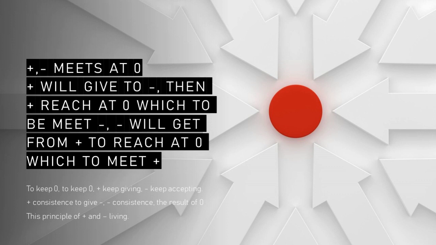Why? The man's giving makes the minus become zero. It is necessary. It is a principle. Man and woman help each other to be reached at 0. Man is 0, the woman is 0. Plus 0, minus 0. The plus is given to the minus, and the minus accepts from the plus.